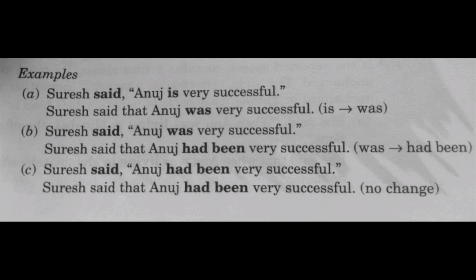Now consider its continuation. Suresh said Anuj was very successful. Was will become had been. Suresh said that Anuj had been very successful. If had been is there, we know there is no change. So the next sentence, Suresh said Anuj had been very successful. The indirect speech will be Suresh said that Anuj had been very successful. No change. So this is the basic of past, present, and future sentences.